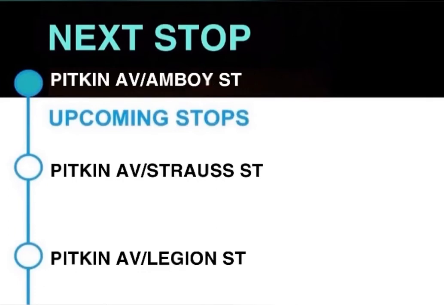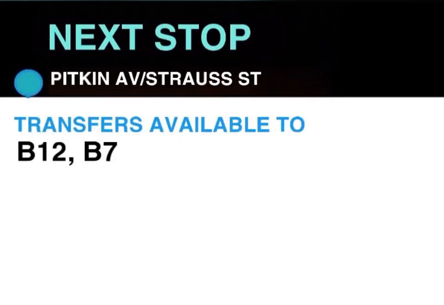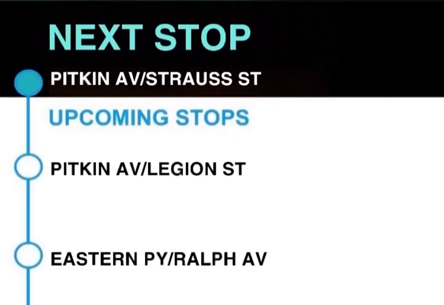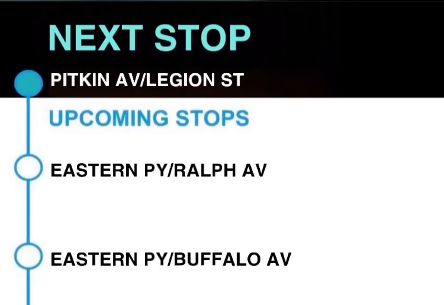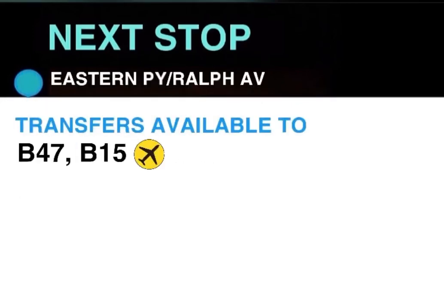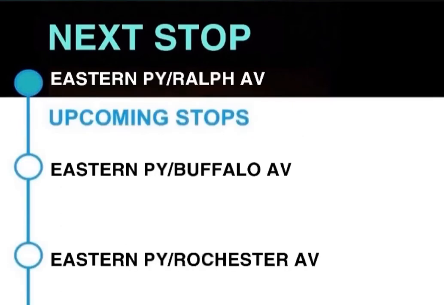Next stop, Pitkin Avenue and Amboy Street. This stop is Pitkin Avenue and Amboy Street. Next stop, Pitkin Avenue and Strauss Street. Transfers available to B12 and B7. This stop is Pitkin Avenue and Strauss Street. Next stop, Pitkin Avenue and Legion Street. This stop is Pitkin Avenue and Legion Street. Next stop, Eastern Parkway and Ralph Avenue. Transfers available to B47 and B15. This stop is Eastern Parkway and Ralph Avenue.